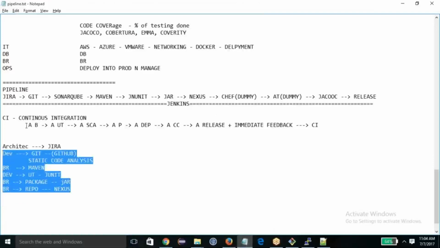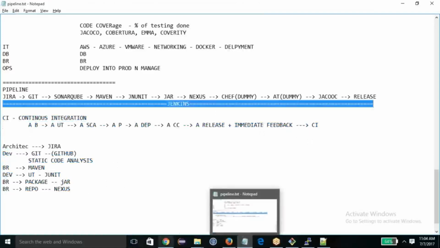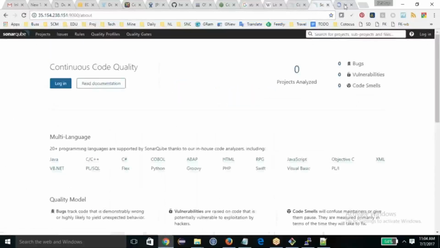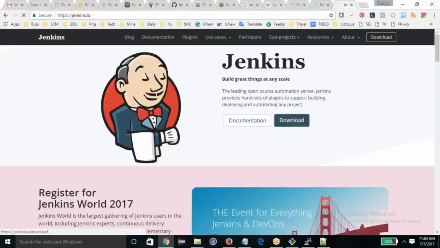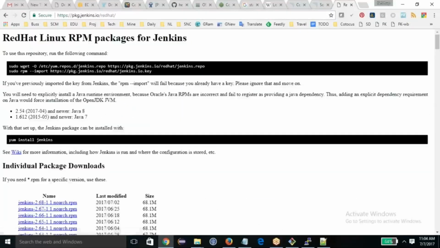In order to showcase the pipeline, where do I need the pipeline? We need the pipeline on Jenkins. So I need the Jenkins installation also. Let me grab the Jenkins installation. Okay, my SonarQube is ready. Let me download this. I am using CentOS, sorry, Red Hat, so I will have to perform these activities.